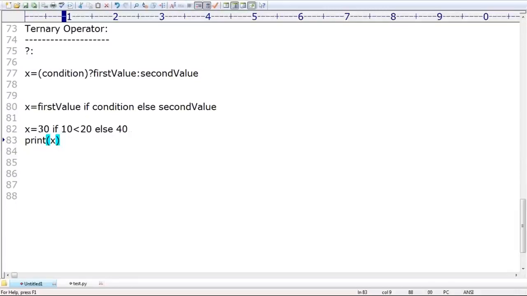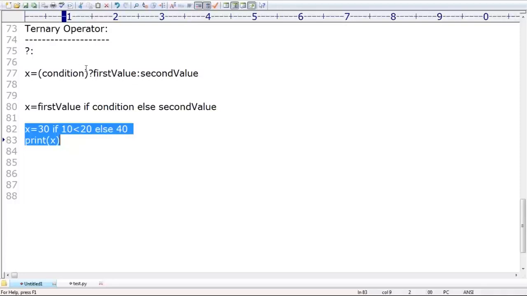This itself is the ternary operator. So in Python, is the ternary operator available or not? It's available, but the syntax is different.